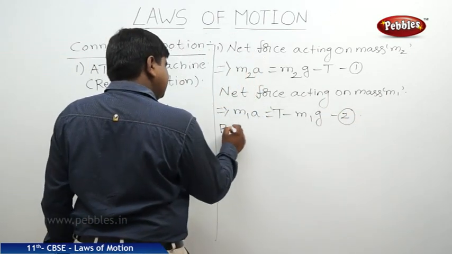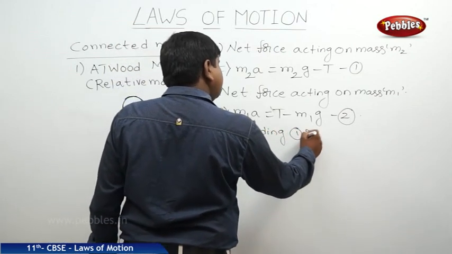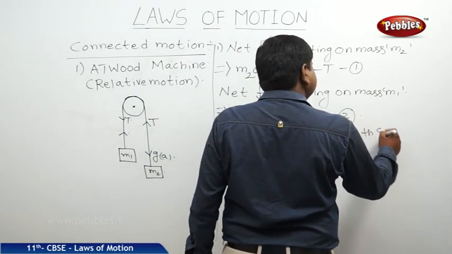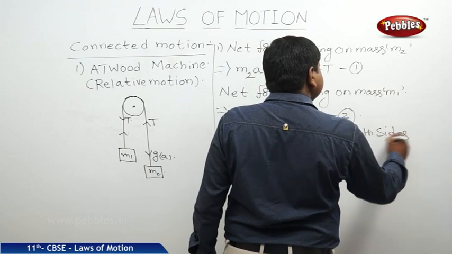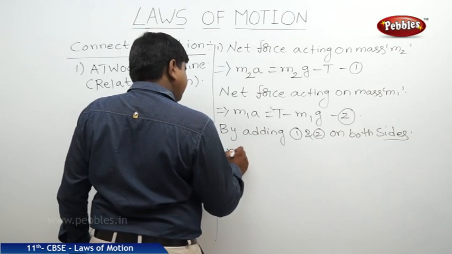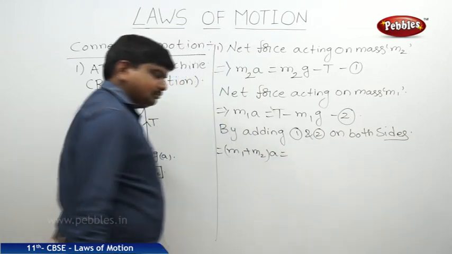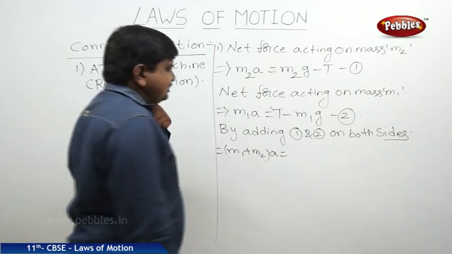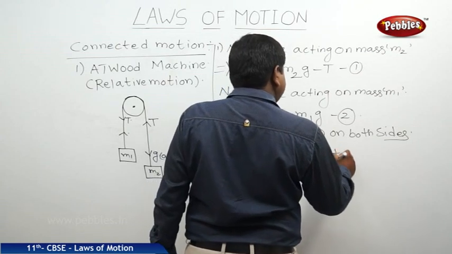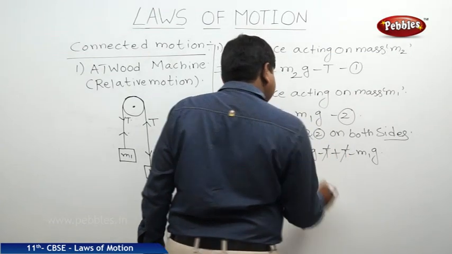So by adding equations 1 and 2 on both sides, on the LHS it will be M1 plus M2 into acceleration. On the RHS it will be M2G minus T plus T minus M1G. Therefore this T and T get cancelled.